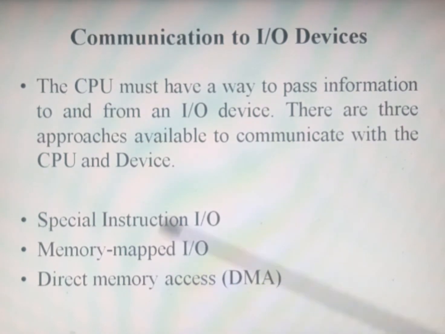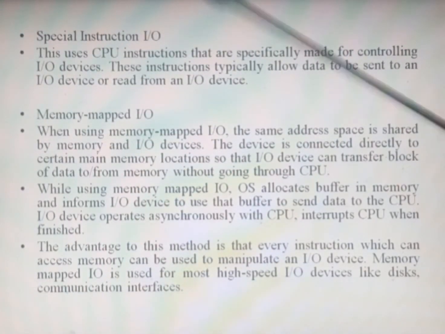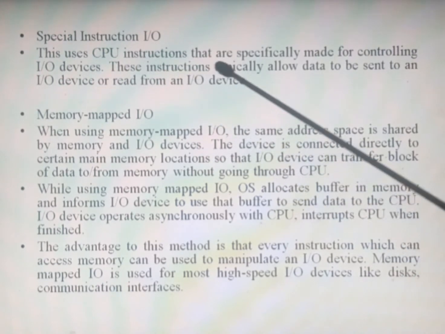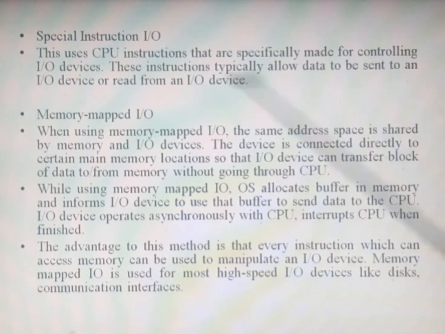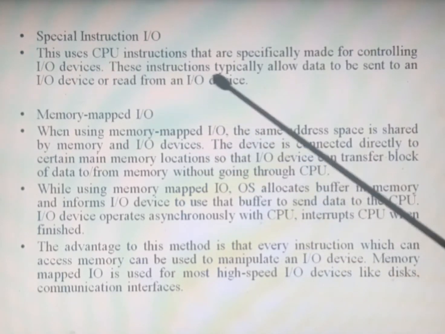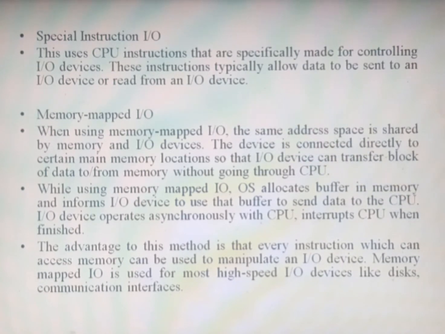In special instruction IO, it uses CPU instructions that are specifically made for controlling IO devices. These instructions typically allow data to be sent to an IO device or read from the IO device. This special instruction IO helps in taking input and giving output, that is, reading or moving the data.